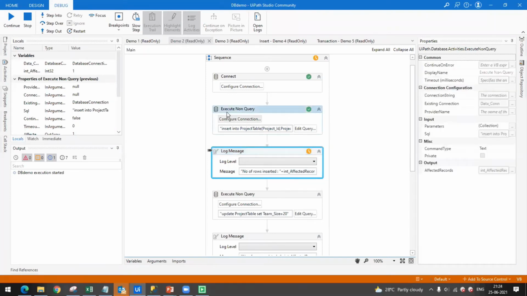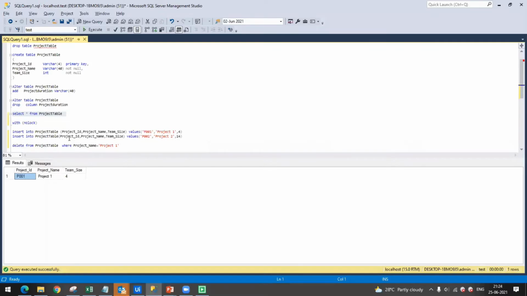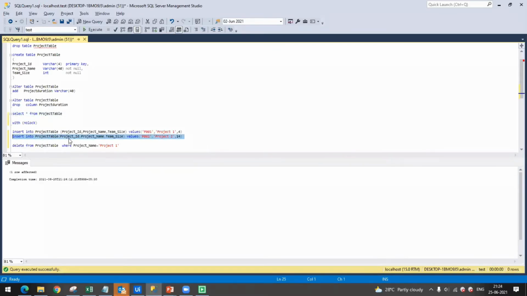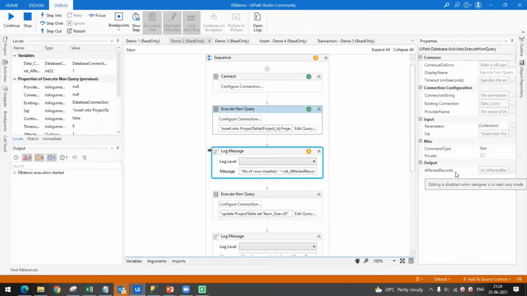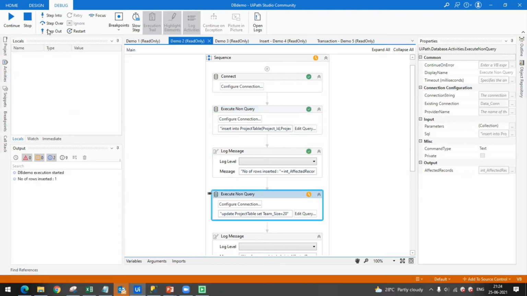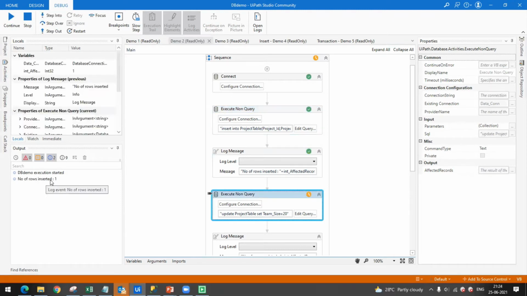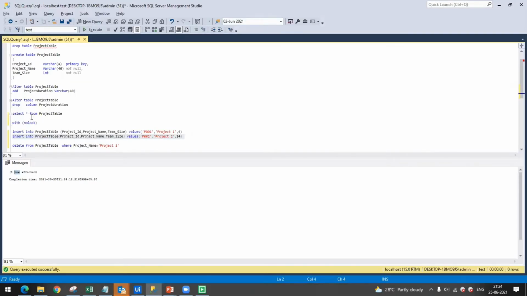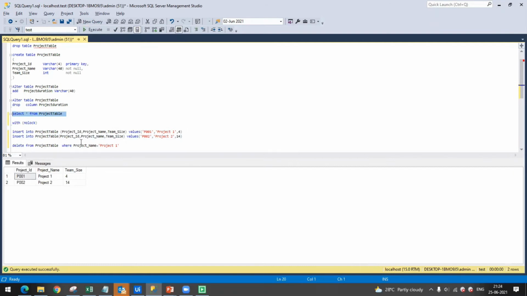So output of this execute non-query is number of rows affected. Like last time, I tried to insert one entry and my database gave me result as one row affected. So in similar way, my UiPath is also giving this kind of result. It is giving me one variable which is of integer type, and if I print this value, it is telling me one row is inserted. Okay. Now let me just show you what is the current status of the table. So two entries are there.